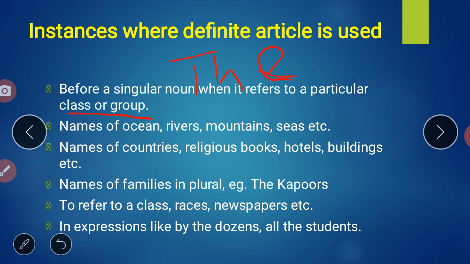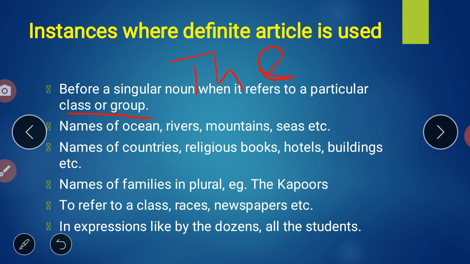Names of oceans, rivers, mountains, seas, etc., we have to use the. Names of countries, religious books, hotels, buildings, etc., there we can use it. Names of families in plural, just like the Kapoors, the Guptas, the Mauryas, we can use that. To refer to a newspaper, the Times of India, the Hindustan Times.